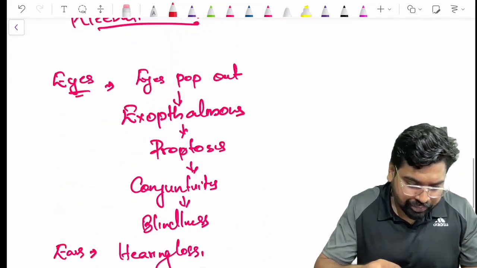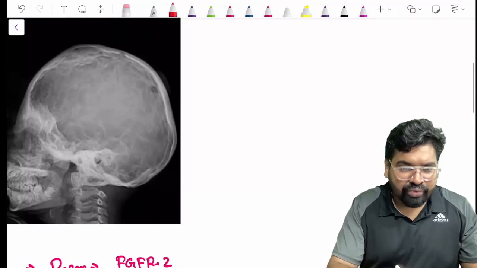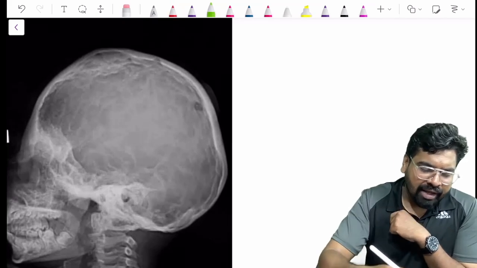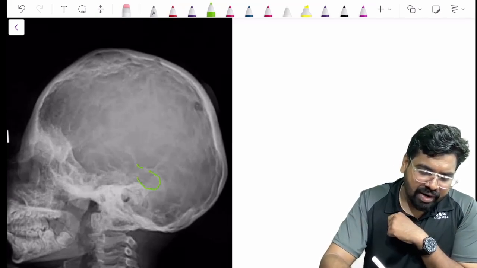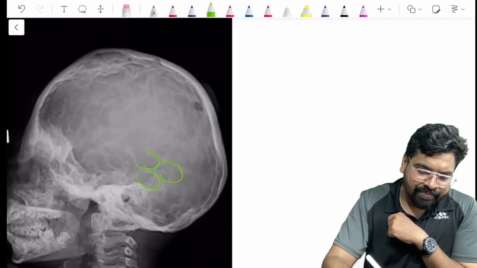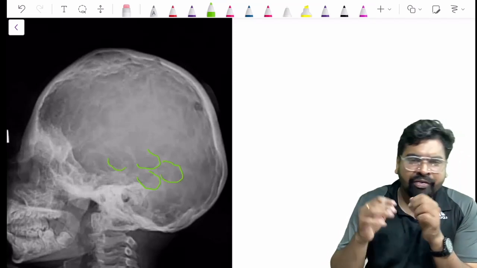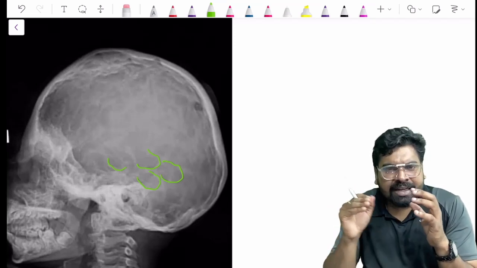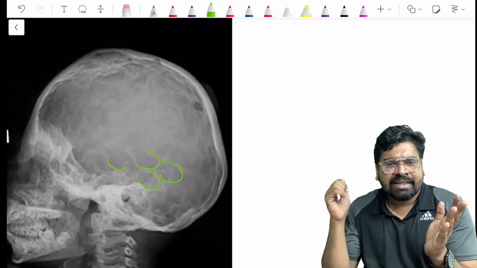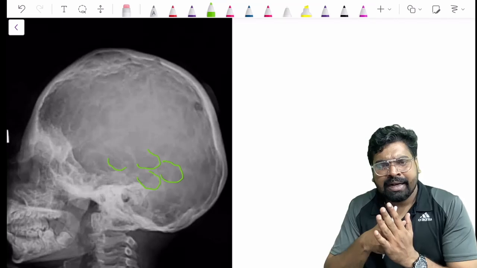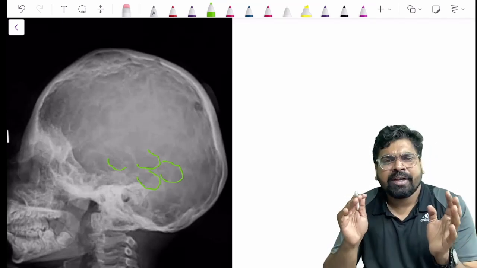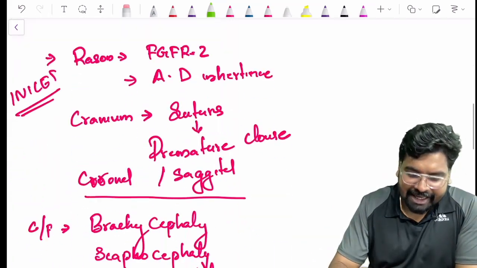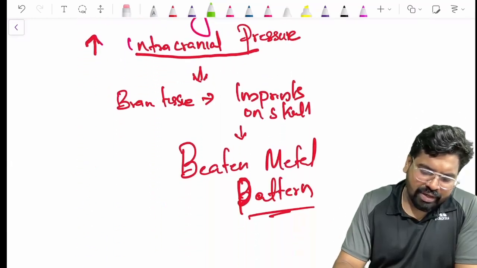I can show you the image also. See this radiograph. I think it is very clear to you. Can you see this is indentation? There is 1, 2, 3. If you observe properly, you can see small indentations on the skull, just like a hammer is being used to beat a metal. So this presentation is called a beaten metal pattern, right? I hope the image is clear. Beaten metal pattern.